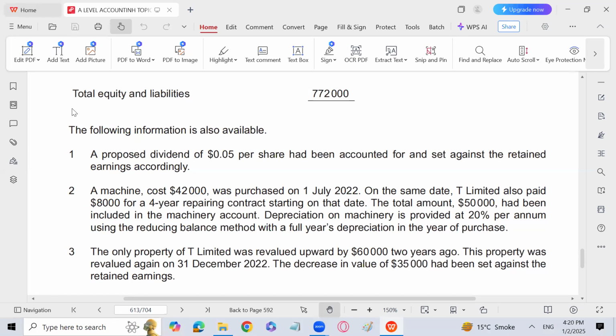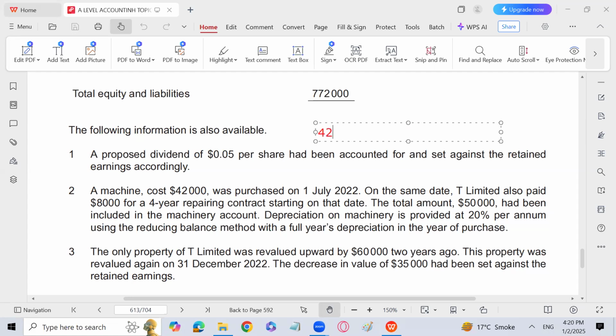Sometimes students find it a little difficult. We have purchased a machine costing 42,000, but we have entered into a repairing contract also with an amount of 8,000 for a 4-year repairing contract starting on that date. It means the repairing contract has started on 1st July 2022, the same date on which we purchased the machine.